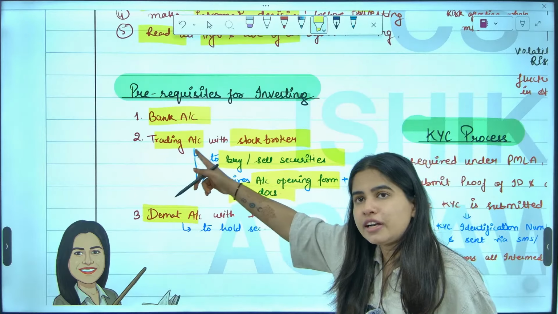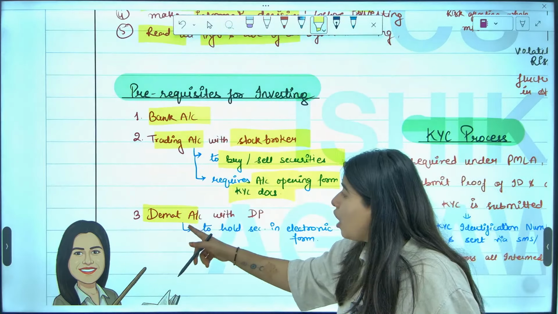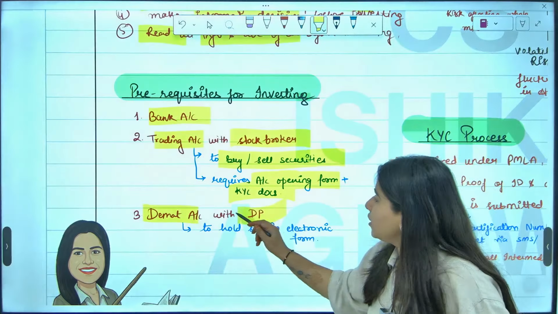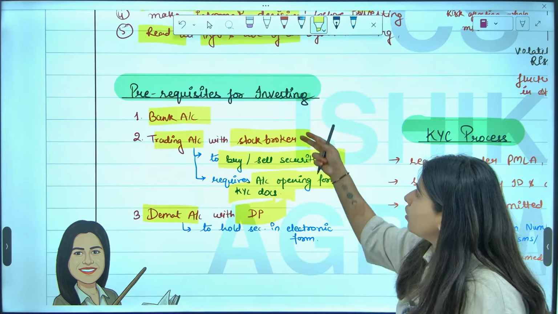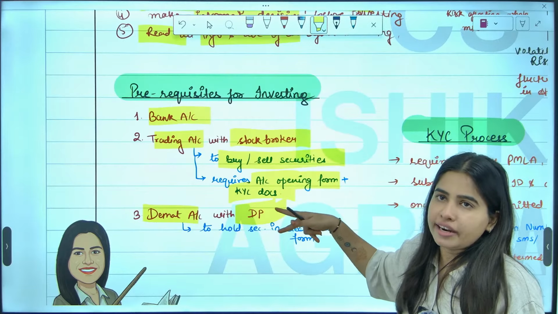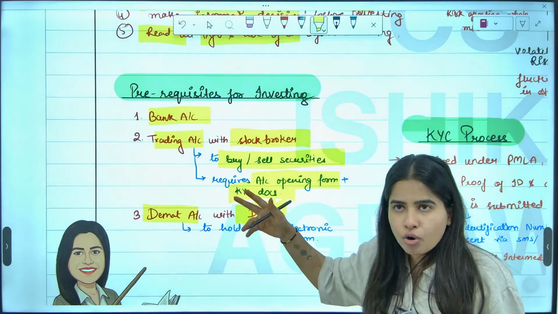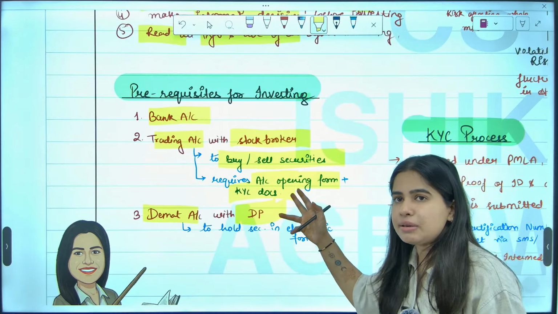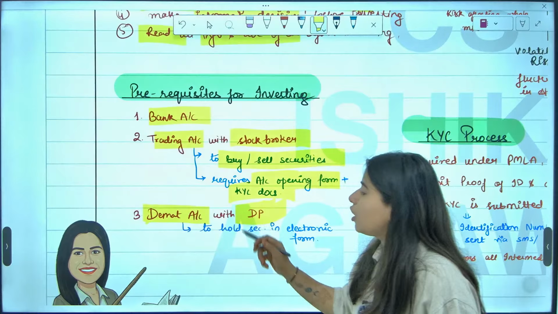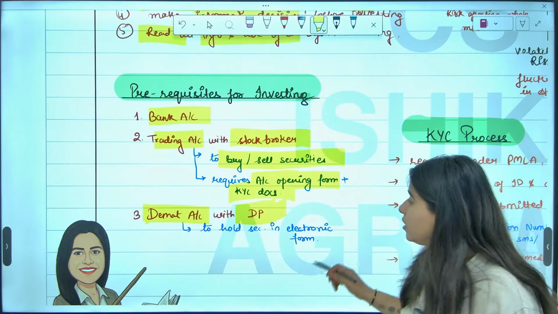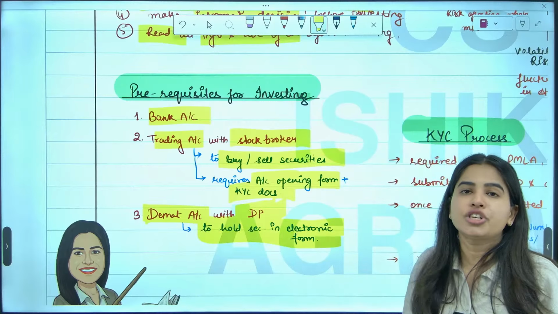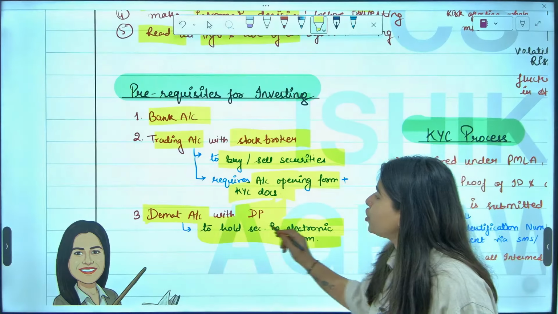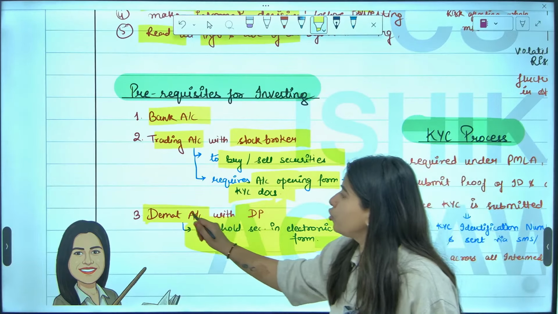So with whom you can open trading account? Through your stockbroker. Now you need to have a demat account to keep digital shares, and demat account is opened with DP. Usually people are both broker and DP. Like if you talk about Zerodha or Groww, they are registered as broker also, and they are registered as DP also. So you need to open your demat account with your DP. Why demat account? Because demat account holds shares in electronic form. Are we clear with this? To hold your shares in electronic form, demat form, you need to open a demat account.